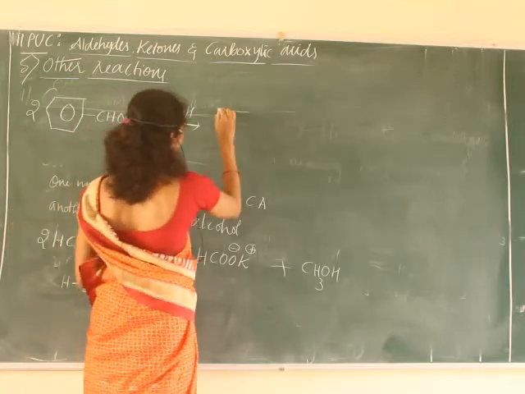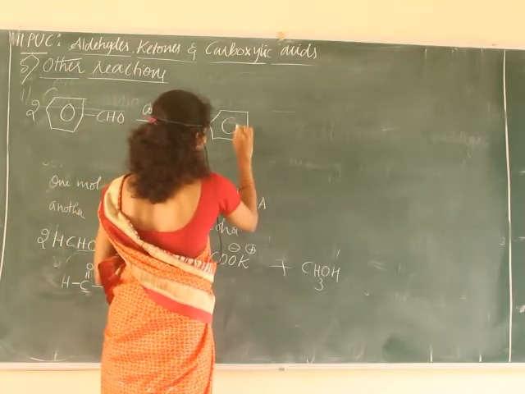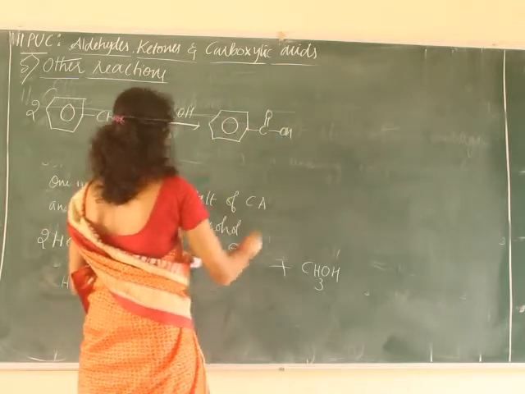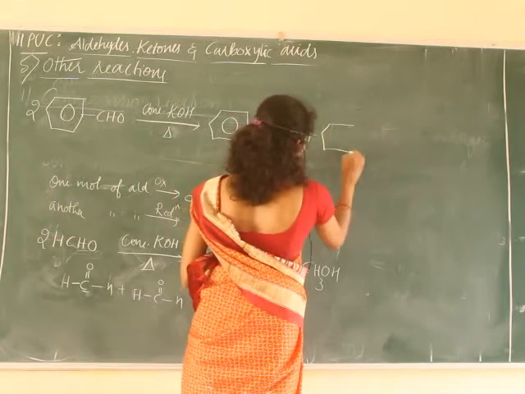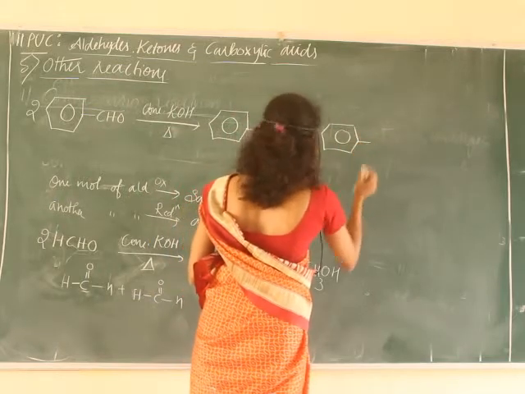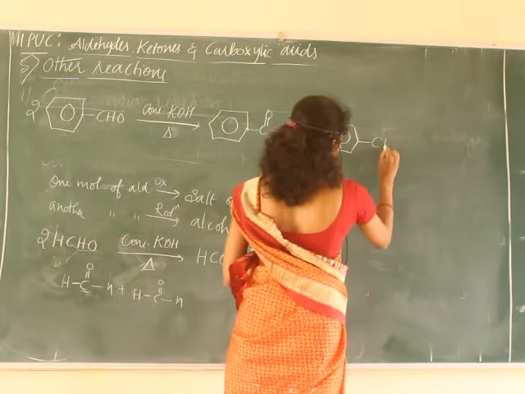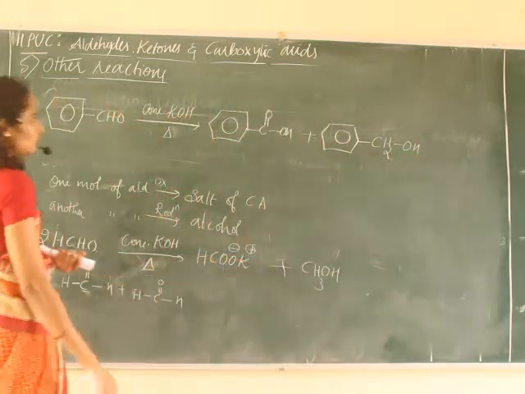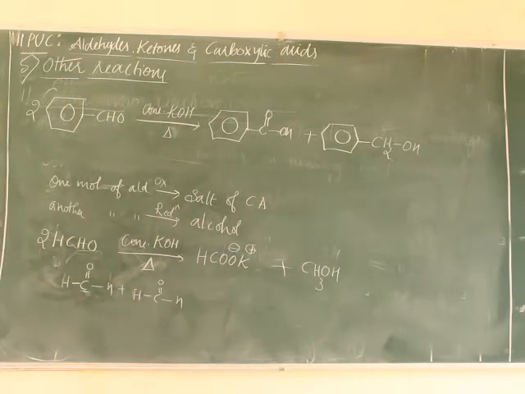What we will get, as I said, is one benzoic acid, COOH, and another molecule, CH2OH. Alcohol as well as acid. Then it results in the formation of oxidation product and reduction product. One is benzyl alcohol, another one is sodium benzoate.